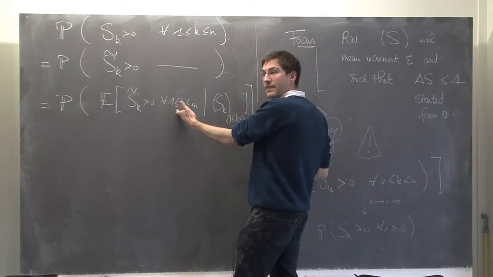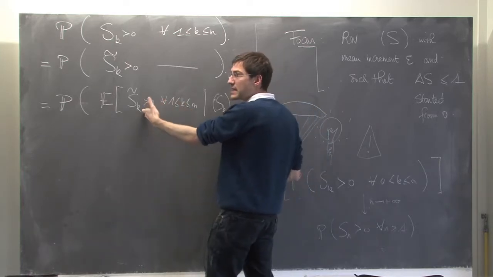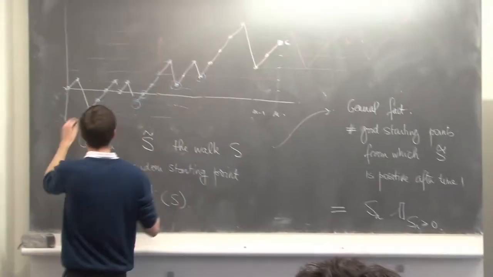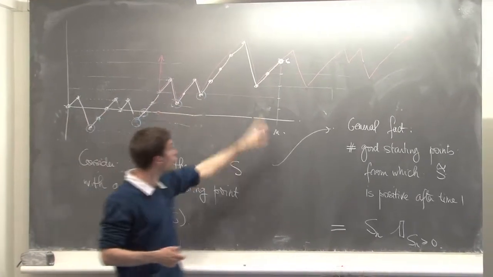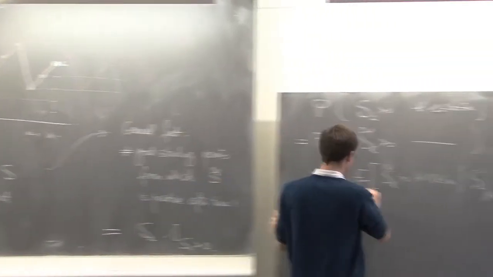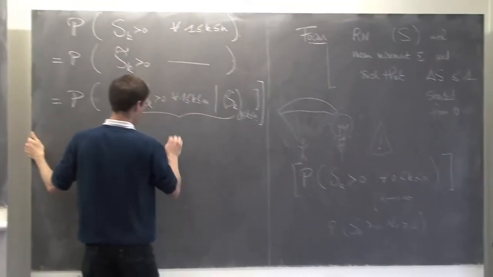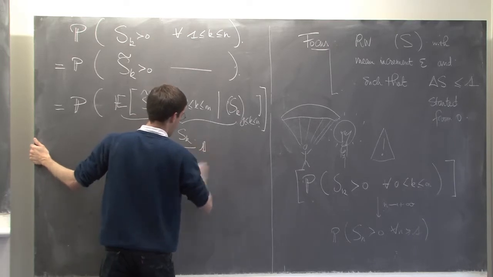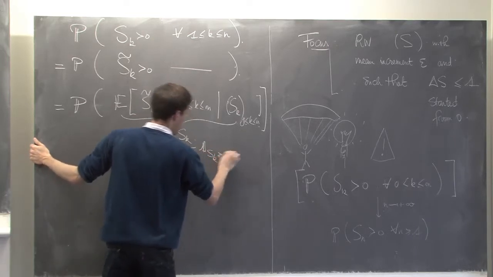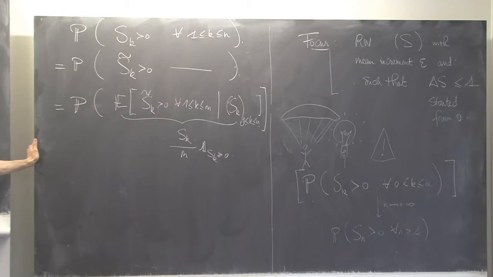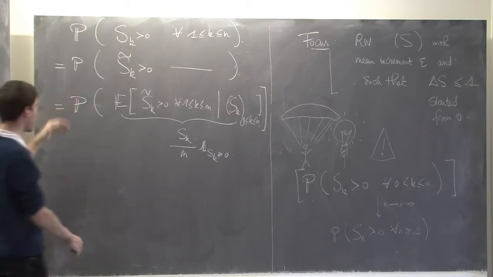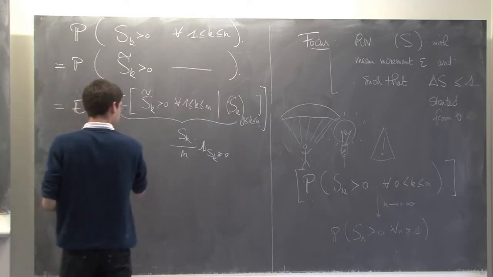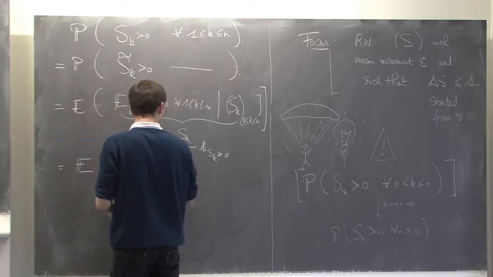And then that's just the probability that the random starting point of S tilde has been picked among the good starting points. So this is just Sn over n, provided that Sn is non-negative. Okay, now you can develop the expectation. It's just the expectation of Sn.